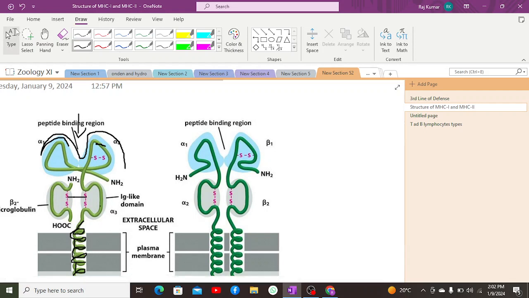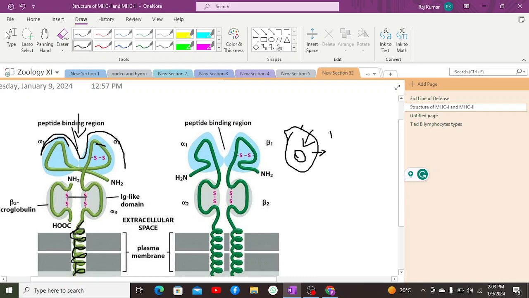Now, coming to some points here: suppose there's a cell which is affected by any sort of pathogen, let's suppose a virus has entered. When the virus has entered the cell, our body will first and foremost start to release interferon, due to which it will begin to call the phagocytes to attack that cell.